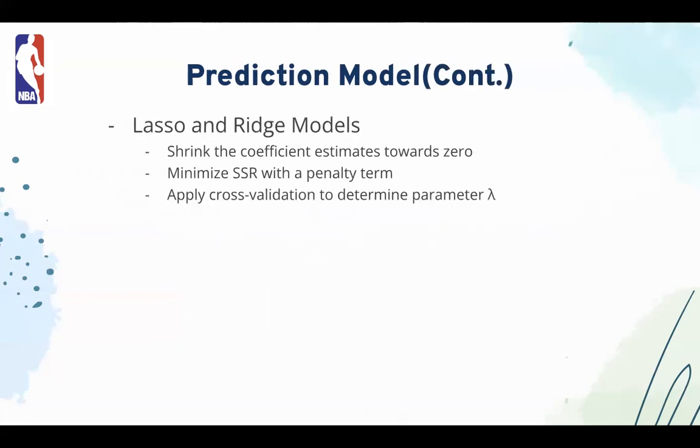Besides backward and forward selection, our group also applied ridge and Lasso models to select the most associated features for future prediction. Both ridge and Lasso models manage to prevent overfitting by shrinking the coefficient estimates toward 0. While applying this to models, the algorithm is not only trying to minimize the RSS of the model, but also the combination of RSS and the shrinkage penalty term, consisting of the coefficients and the parameter lambda. Thus, coefficients of features that are not associated with predicting the salary will actually shrink to zero.